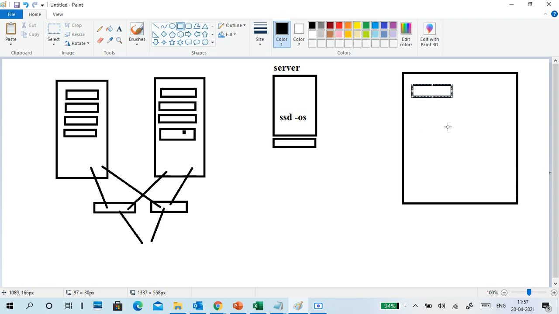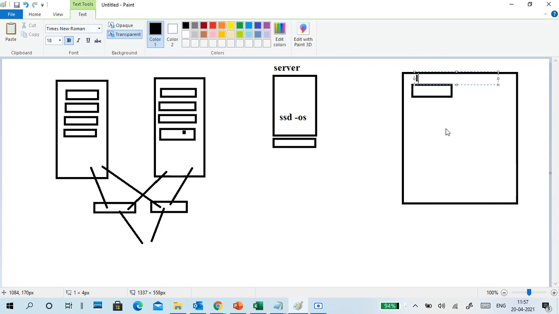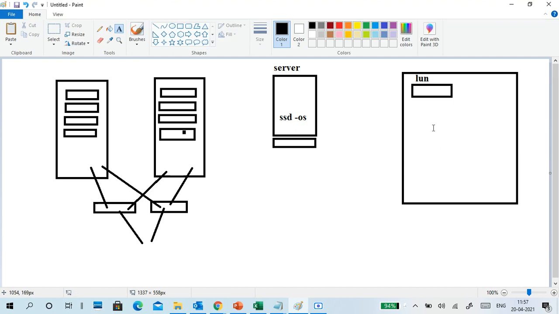Just like in LVM, we created an LV, a logical volume. Same thing: I will create a LUN, logical unit number. This is what we call a LUN. It means it's just a block, like a virtual hard disk. Think of it like a virtual hard disk.